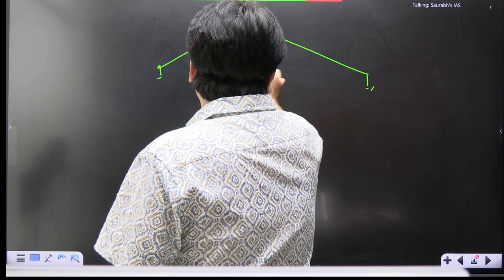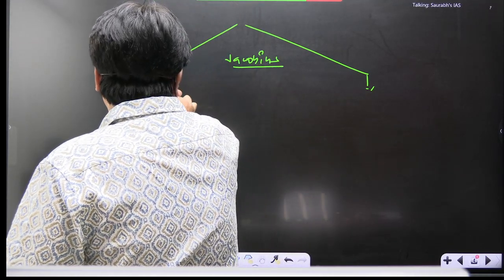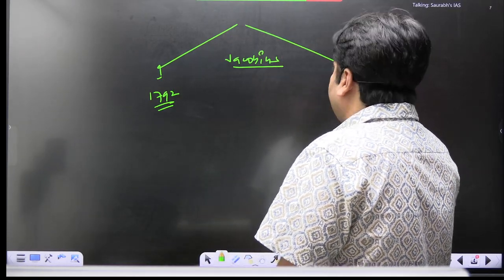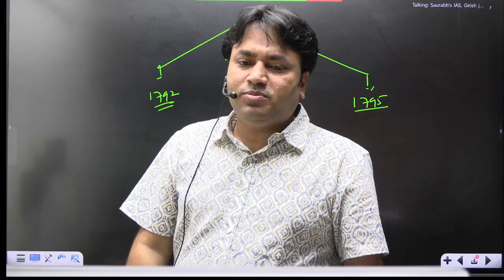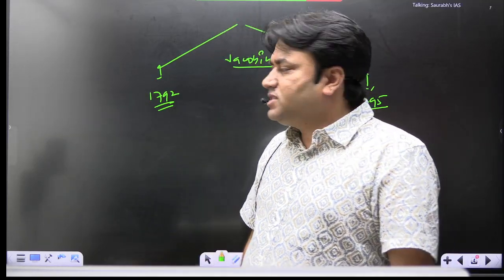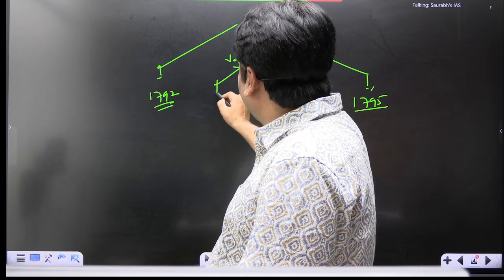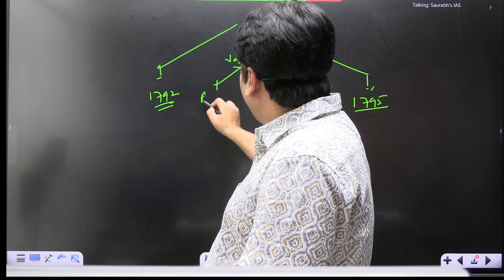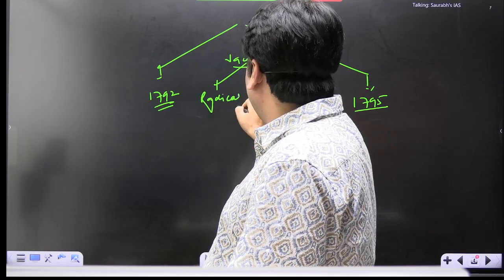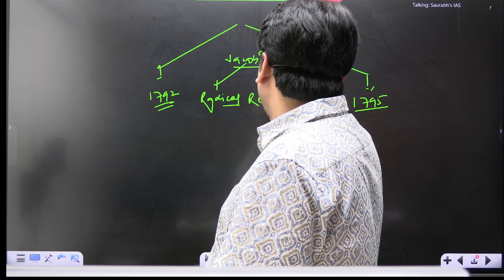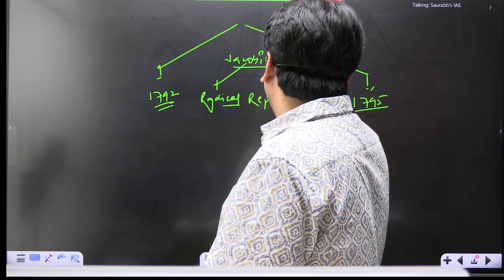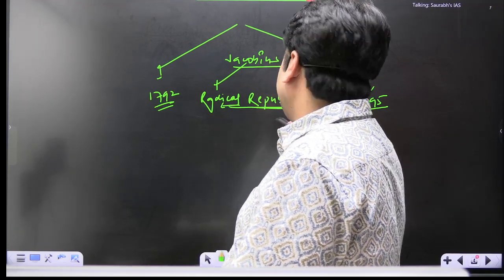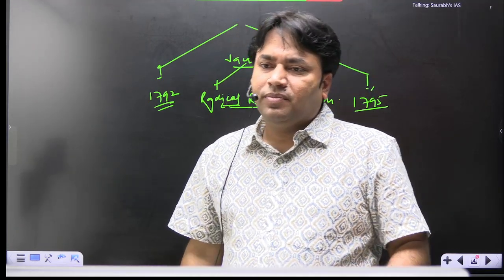अब किसके हाथ में पावर आ गई? जैकोबिन्स के हाथ में. 1792 to 1795, the power was hijacked by the Jacobins. And the Jacobins are republican radicals, so they are the radicals. So this phase is known as the phase of radical republicanism. The power is hijacked, and this phase is